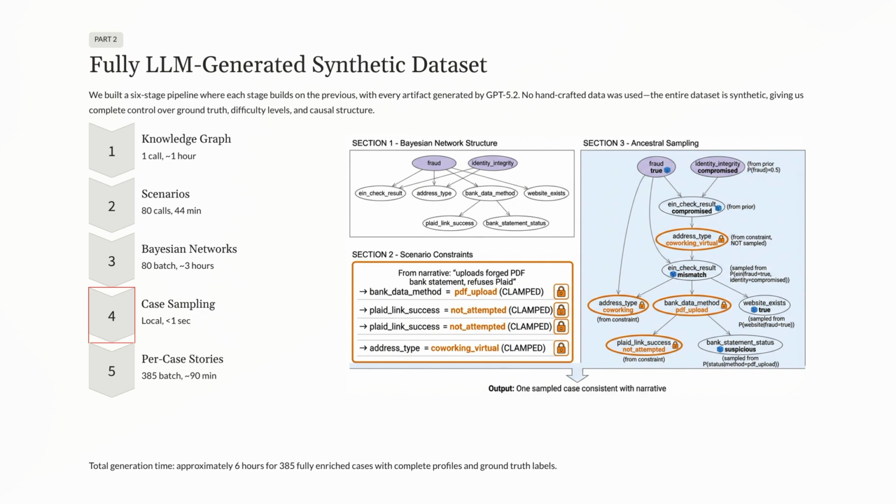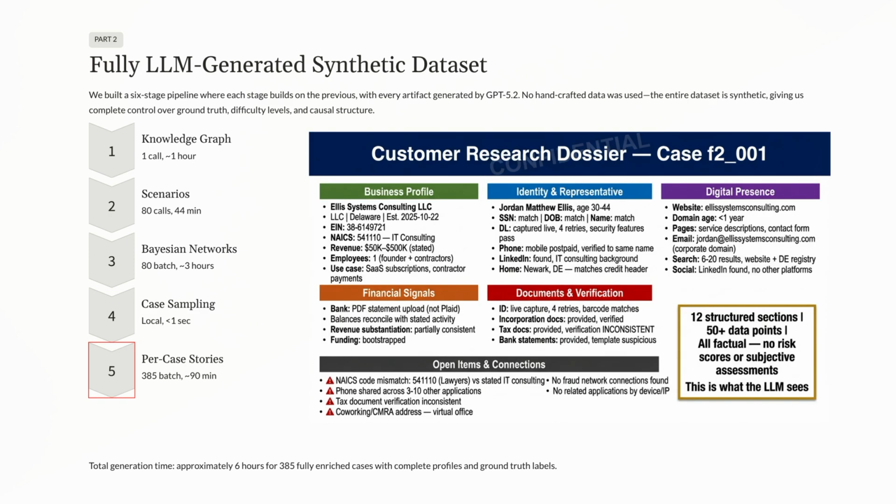From each Bayesian network, we sample 5 cases via ancestral sampling, and in the end, what we get is a dossier that looks like a human-readable application. And this is what we're going to use to feed to the large language model and other techniques that we're testing.